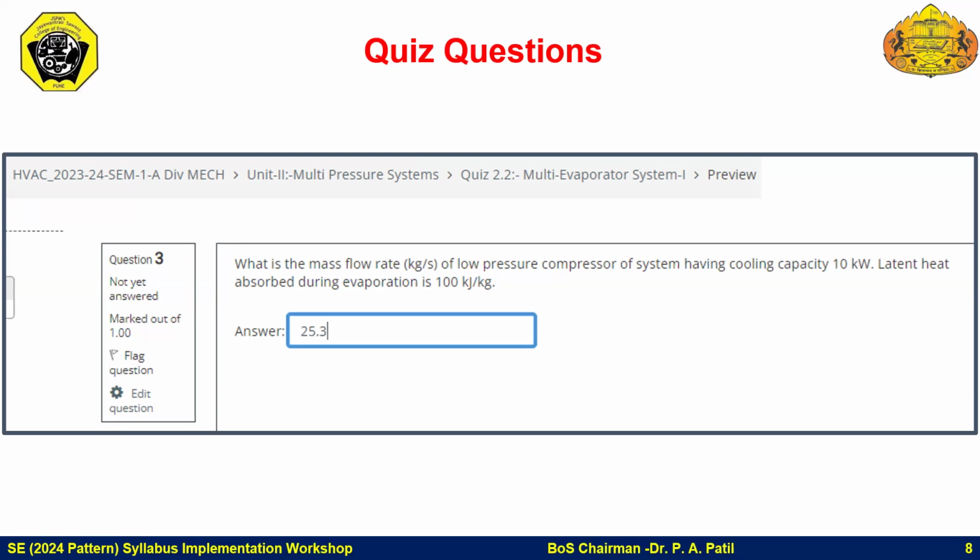The student is supposed to write the answer, and for the answer, you can have a variation of plus minus 5%. If that answer is coming within plus minus 5%, it is automatically marked correct. If the deviation is more than plus minus 5%, then that particular question's answer becomes wrong.